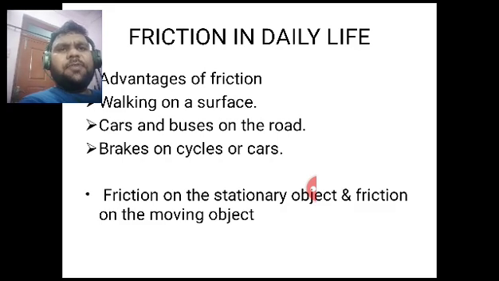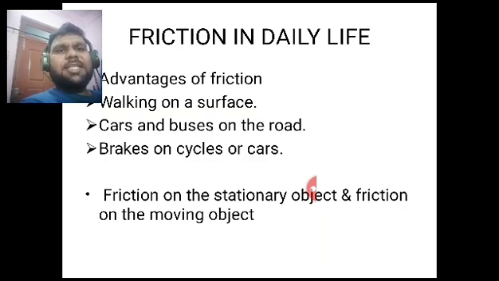Whenever we are walking on a surface, what happens? We are pushing the ground backward, and the ground is pushing us forward. Walking on the surface is possible only due to friction. We are moving in the direction opposite to the direction of the friction. Suppose we are moving from left to right. What will be the direction of the friction? Friction will act from right to left. So walking is possible only due to friction.